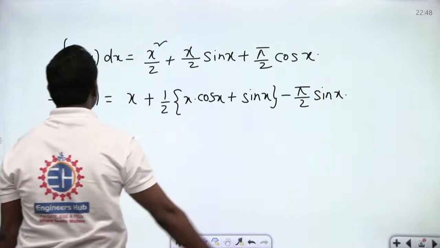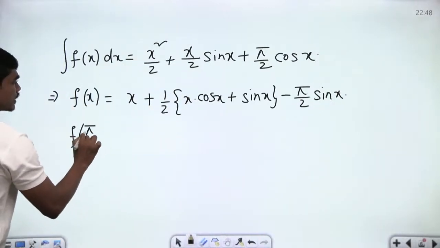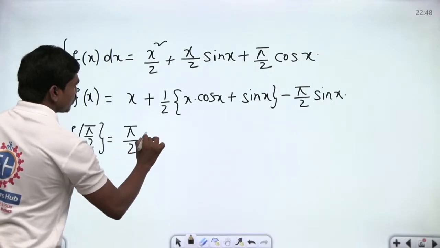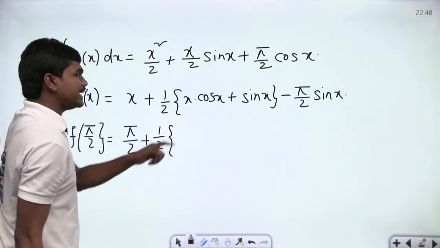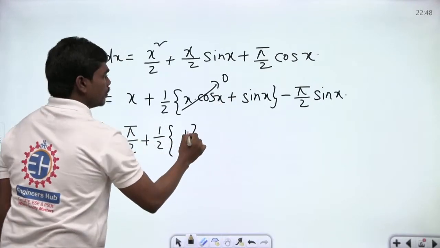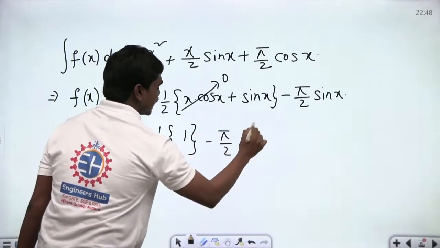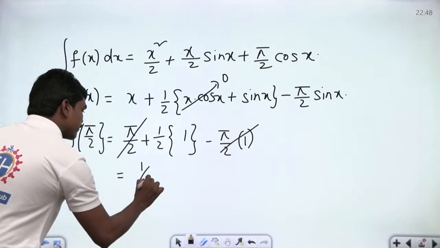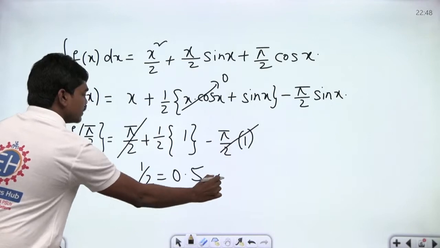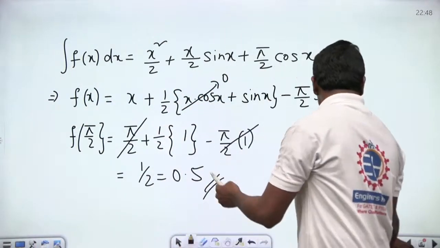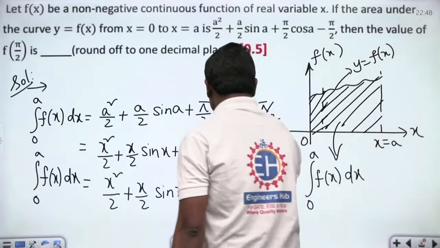And in the exam, they are asking you for the f of pi by 2 value. Correct? Now, see carefully. If you put pi by 2 here, plus 1 by 2 into cos 90 will be 0. So this value is 0 plus sin 90 is 1, minus pi by 2 into sin 90 is again 1. So you can see clearly this pi by 2 and minus pi by 2 get cancelled, and you are left with 1 by 2, which is 0.5. That's it. Clear? Of course, it's just 2-3 steps, but thinking and readjusting the term here, this step is the crucial heart of the question.